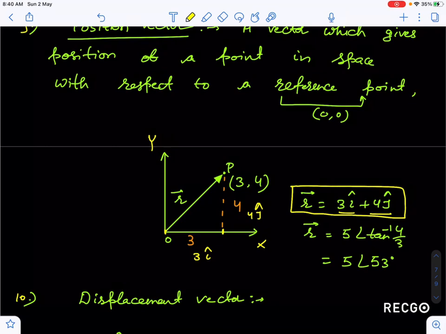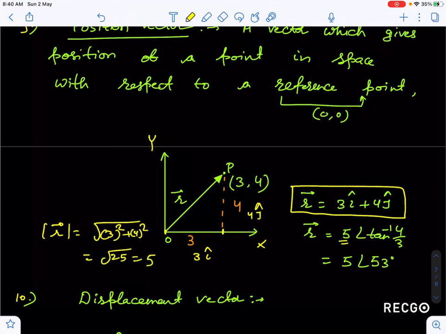Now you have to keep one thing in mind, guys. Position vector can also be represented in magnitude and angle form. So if I want to represent this in magnitude and angle form, what you have to do, the magnitude of this vector, you know that they are mutually perpendicular. So the magnitude of this vector is nothing but under root 3 square plus 4 square, which is nothing but under root 25, which is 5.